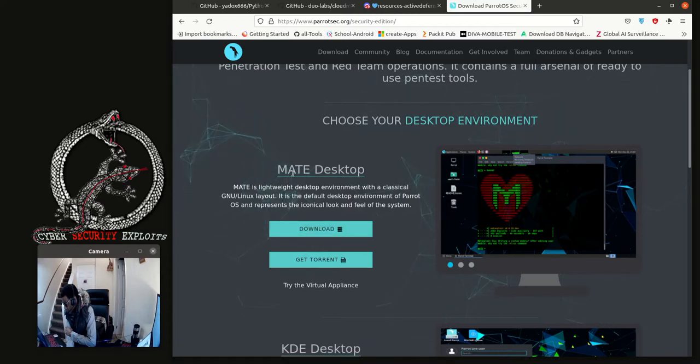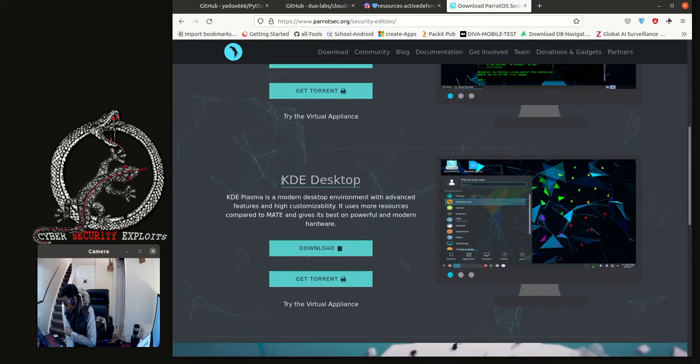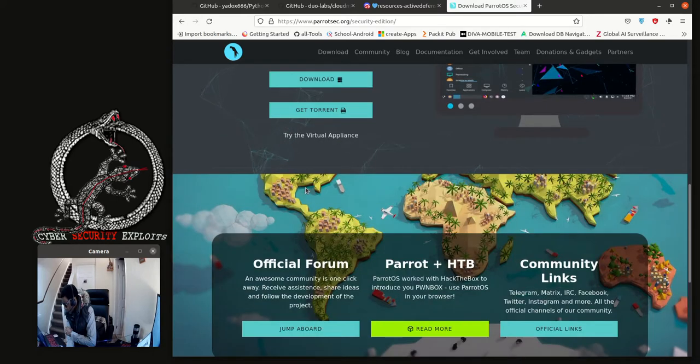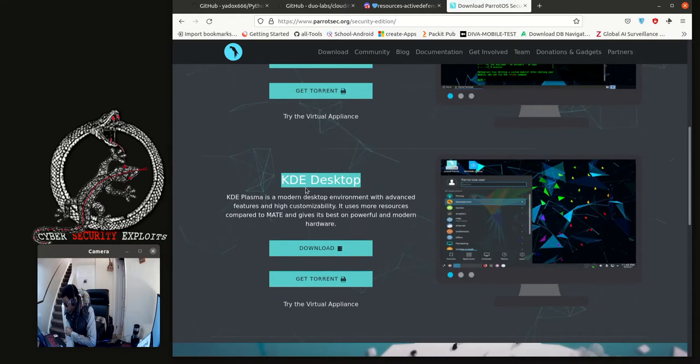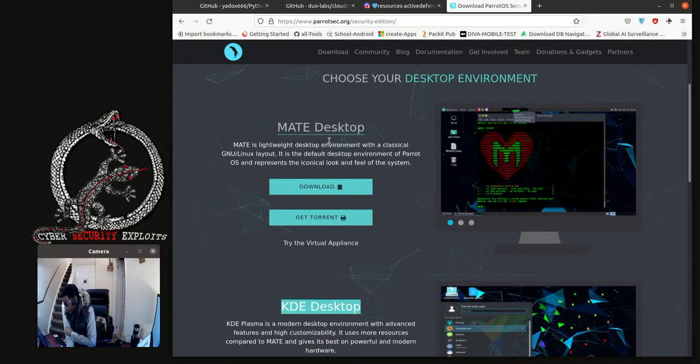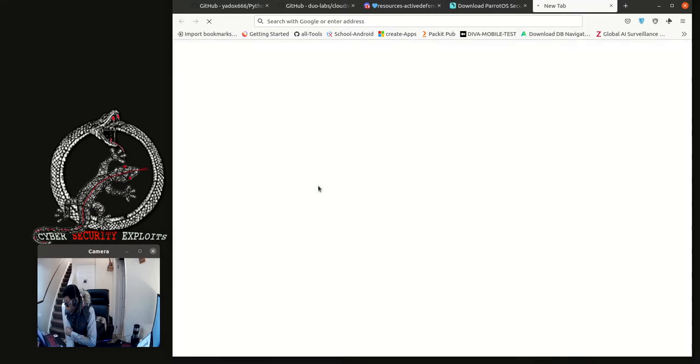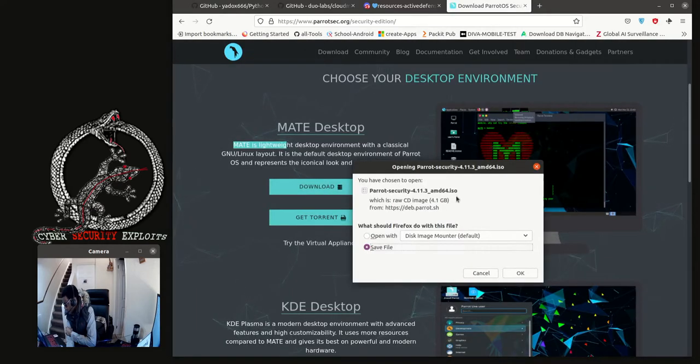So we have got a flavor of MATE desktop or KDE desktop. So here the one I will choose will be MATE because it's lightweight. So let's click that. So we have got the ISO there.